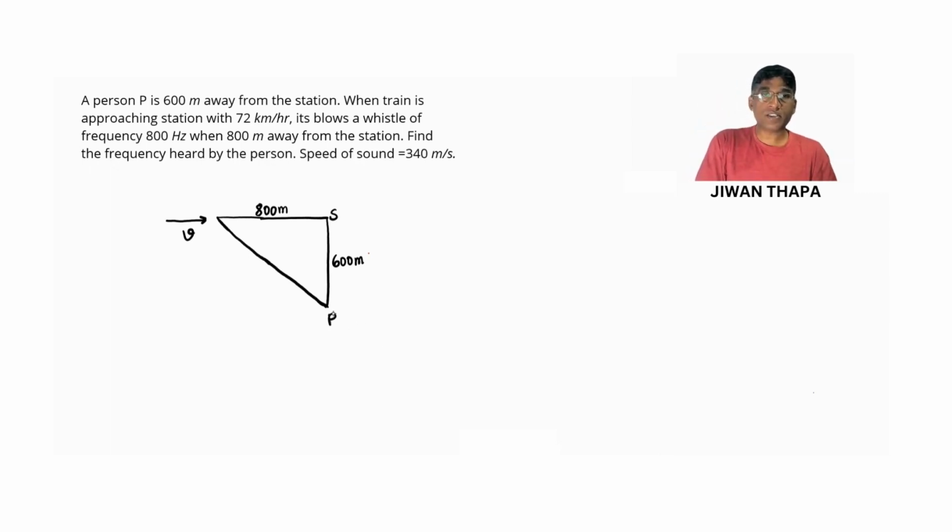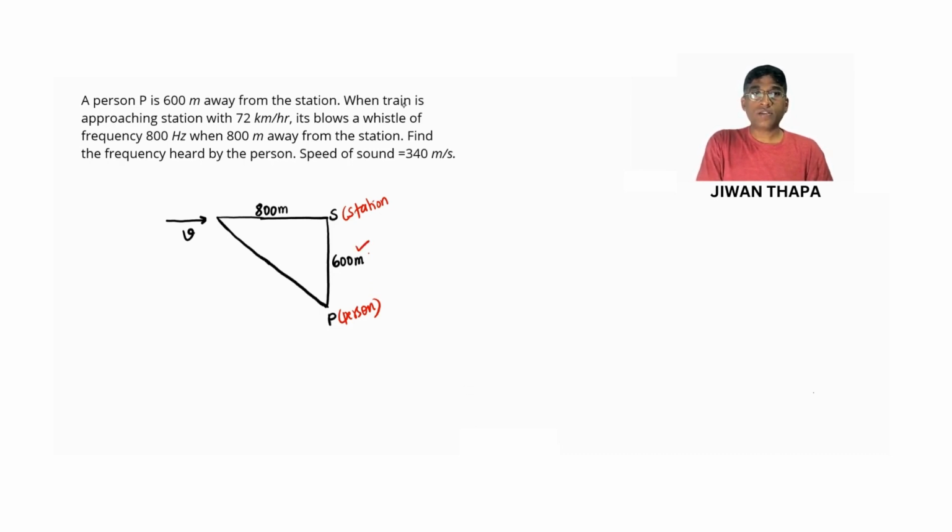So we have person P, and we have the station S, and the distance between the person and the station is 600 meters, which is given in the question.